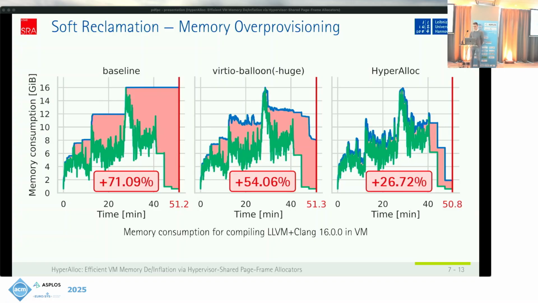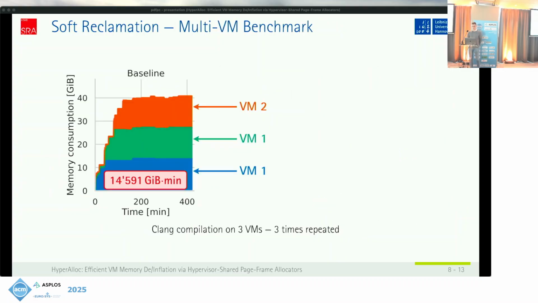And this over-provisioning becomes even more important if we have multiple VMs that are running for a long time. So this is what we've also measured next. Here we have 3 virtual machines that execute the same workload 3 times. And this is the combined memory consumption of all the virtual machines.